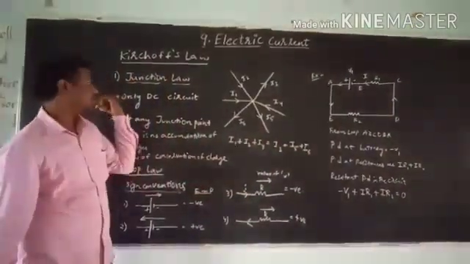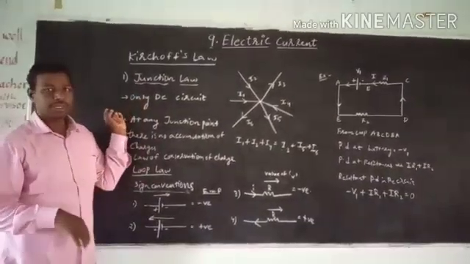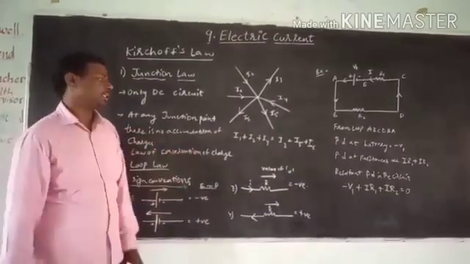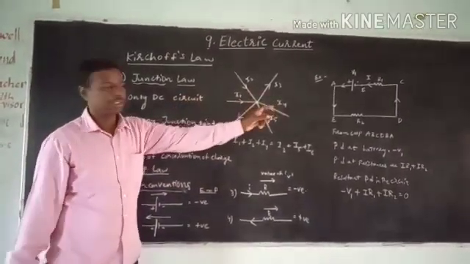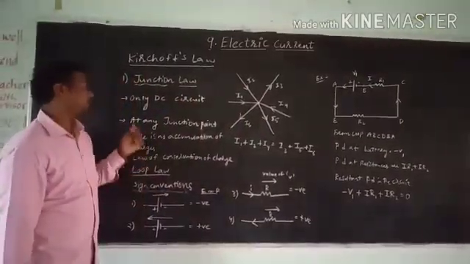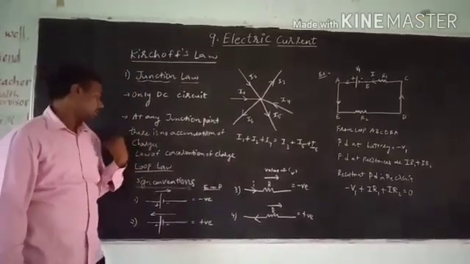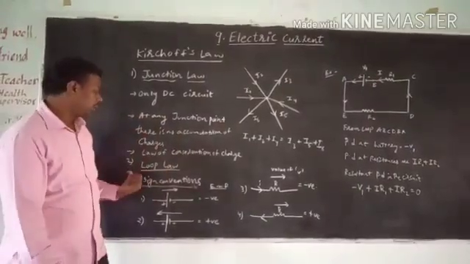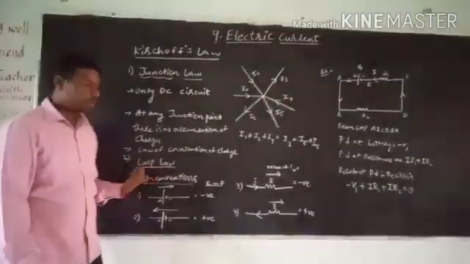So this says that the amount of electric current entering the junction will always be equal to the amount of electric current leaving the junction, and there will be no accumulation of charges at the junction point. And you can see clearly that it obeys the law of conservation of charge. Now let us go to the next one, which is the loop law.